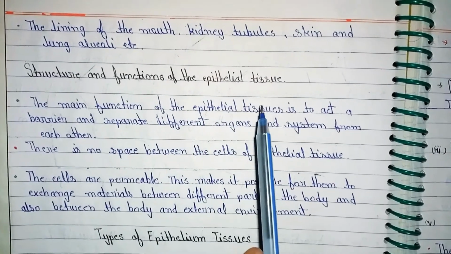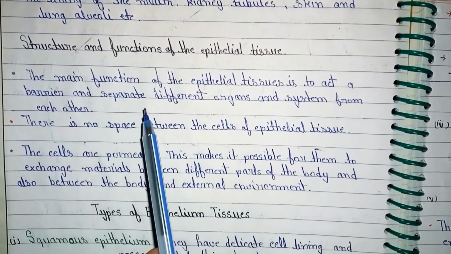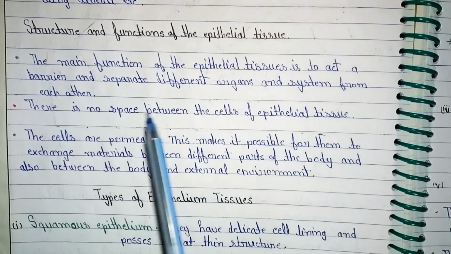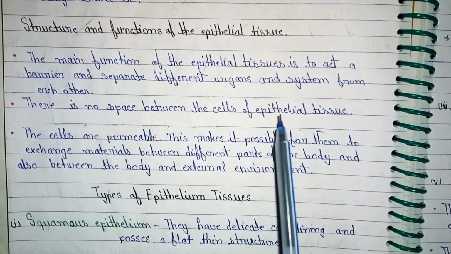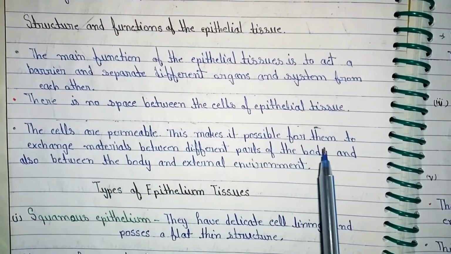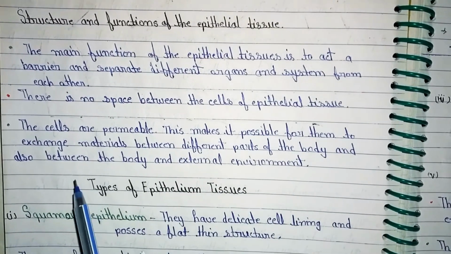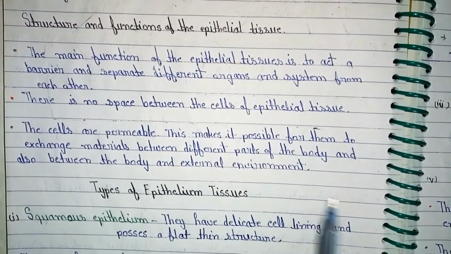Structure and function of the epithelial tissue. The main function of the epithelial tissue is to act as a barrier and separate different organs and systems from each other. There is no space between the cells of epithelial tissue. The cells are permeable. This makes it possible for them to exchange materials between different parts of the body and also between the body and the external environment.